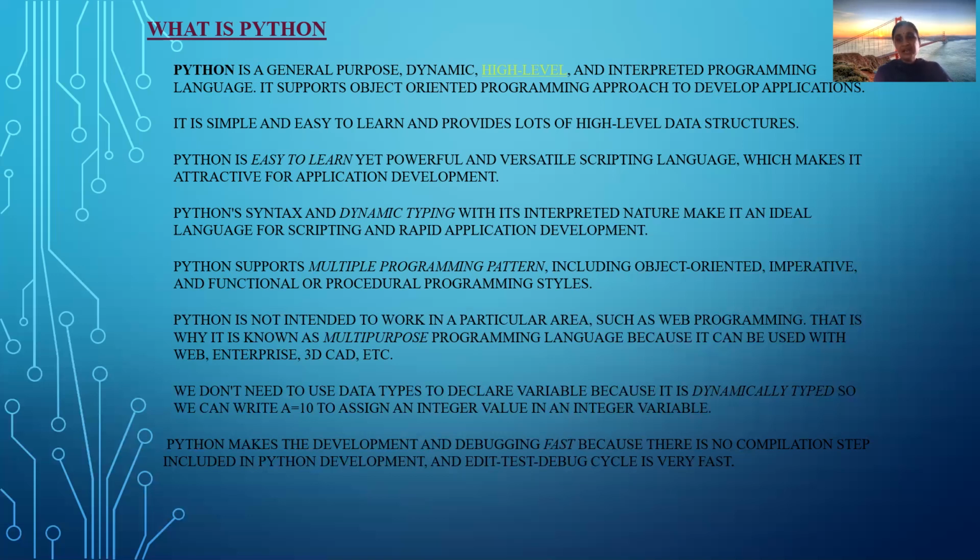And functional and procedural programming styles. What is functional? If any programming language uses the concepts of procedures or functions, then it is called a functional language or procedural language. Pascal is a procedure-oriented language. In Pascal, procedures will be used. A functional programming language example is C. In C, you are going to use the concept of functions. So that's why C is called a functional programming language. So Python supports multiple programming patterns like imperative, object-oriented, functional, and procedural programming styles.